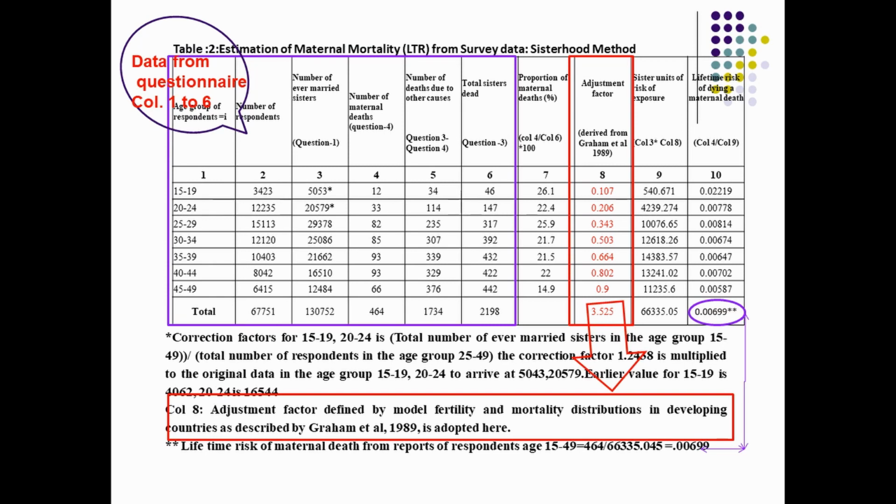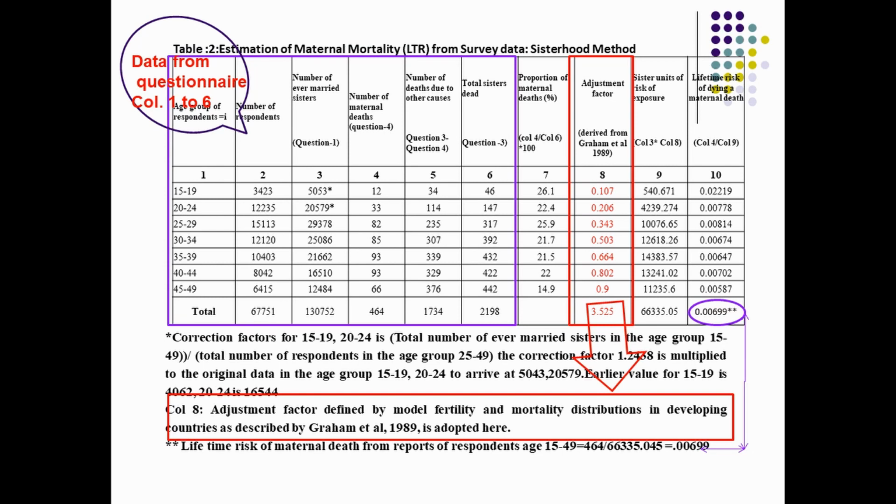The lifetime risk of maternal deaths has been calculated age group wise. That is column number 4, the number of maternal deaths, divided by the number of sister units of risk exposed to the maternal risk, and that is given in column number 10. That is column number 4 divided by column number 9.